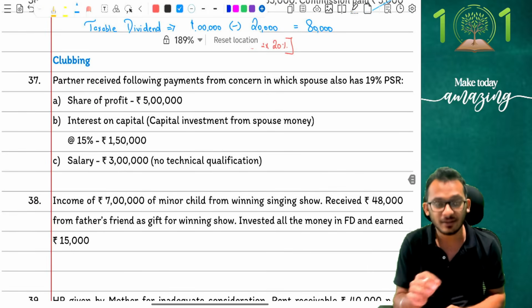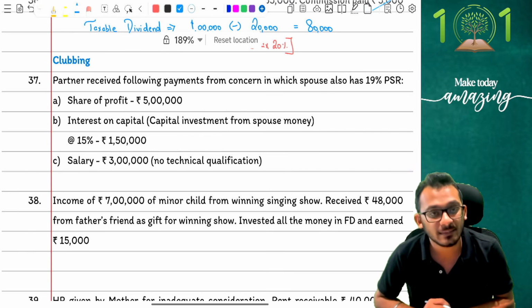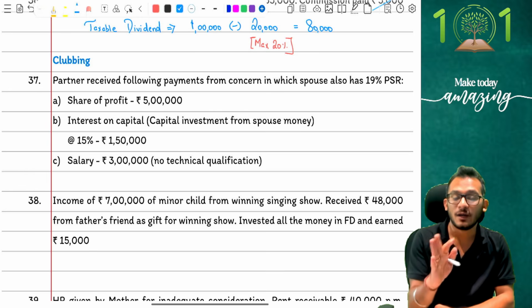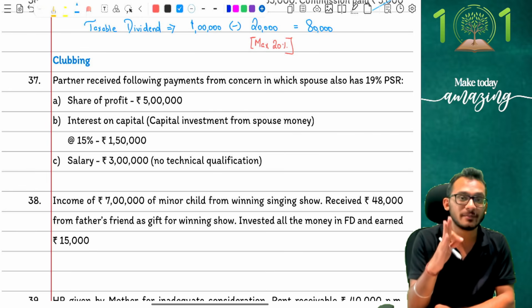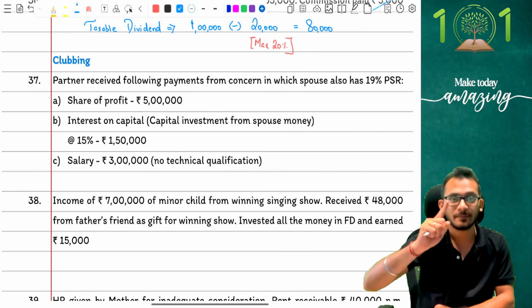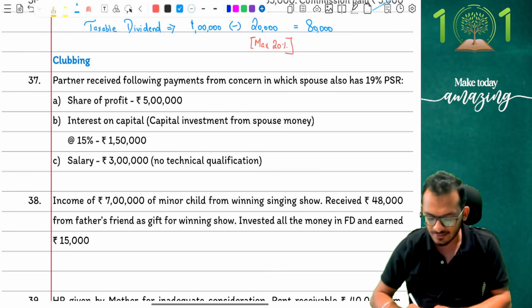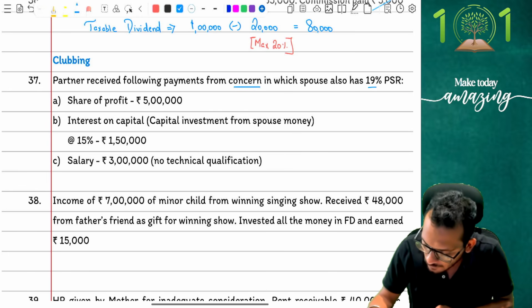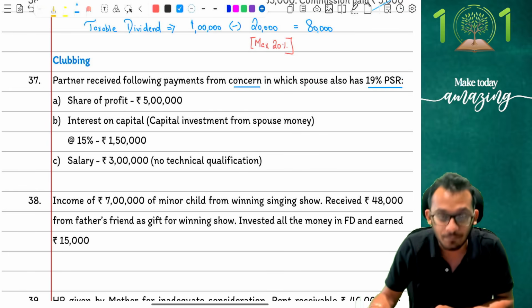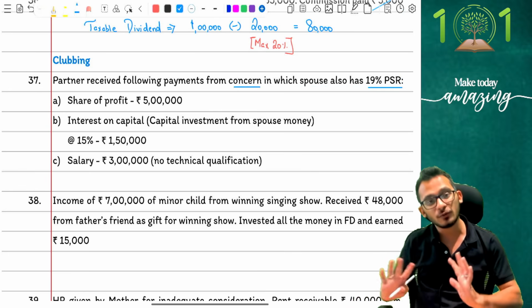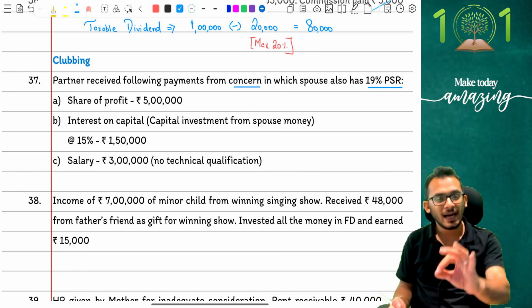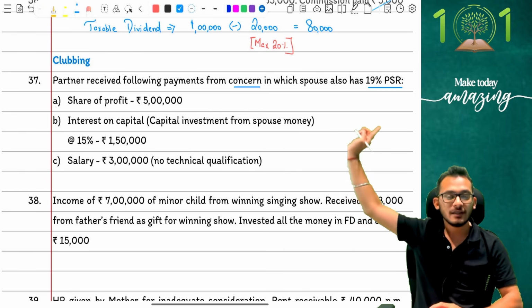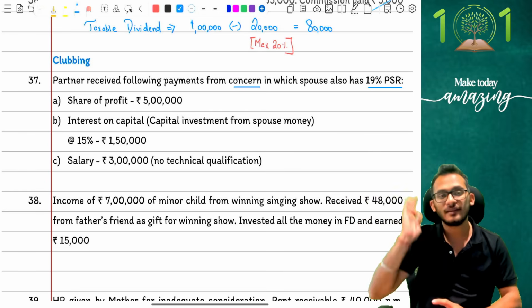I am at question number 37. Adjustment number 37 of clubbing rules. This is one I personally designed myself as a trick adjustment for you. So let's see if you're able to get this right. The adjustment says, a partner has received the following payments from a concern in which the spouse also has 19% PSR. There is a concern in which me and my spouse both have a partnership ratio. I have some ratio, wife has some ratio, spouse is showing 19%. That is what the conditions are.